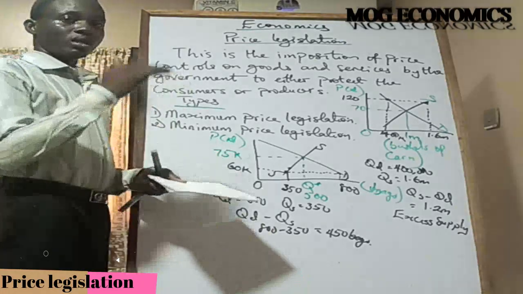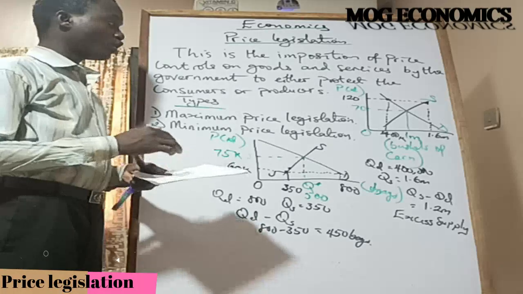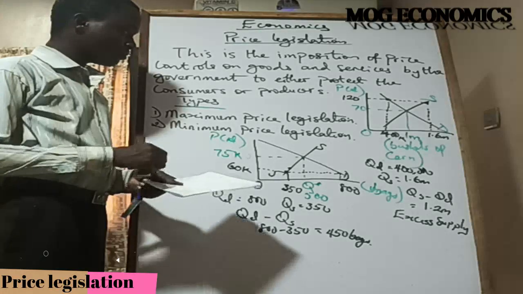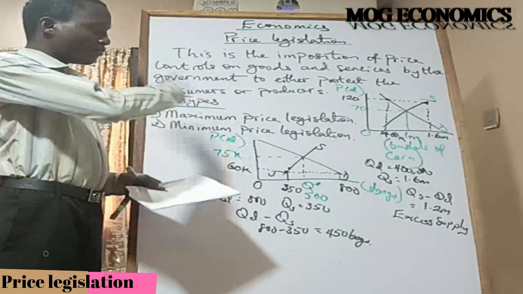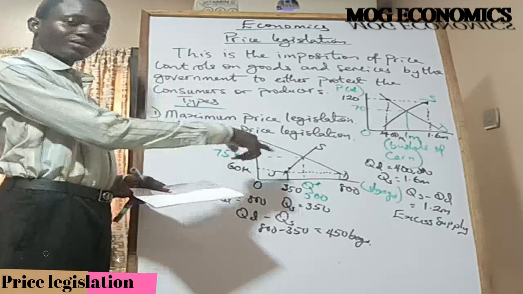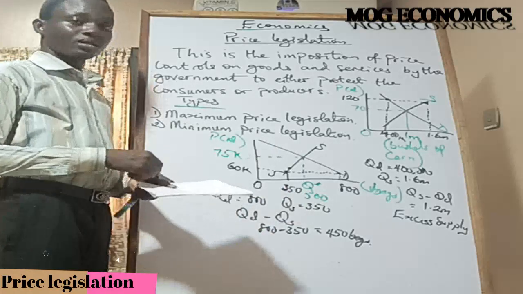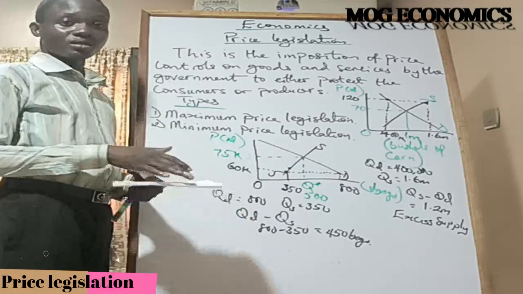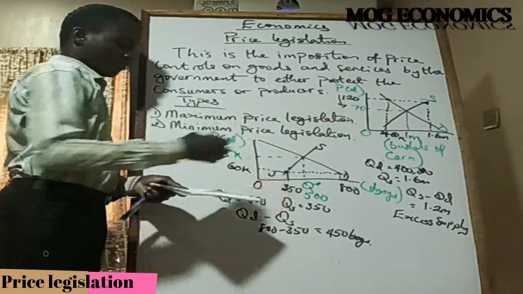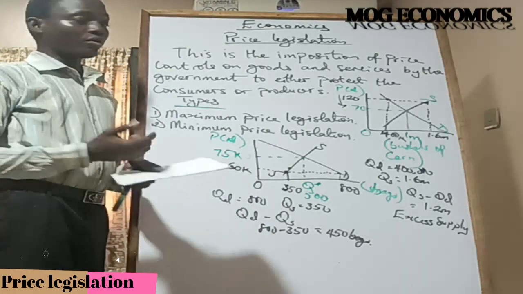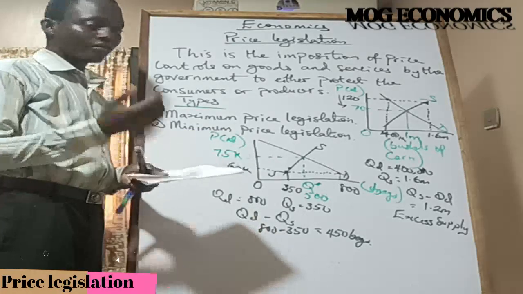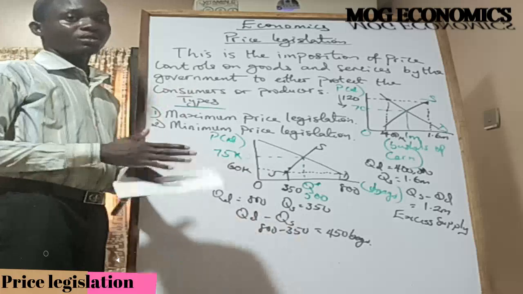So at the end of the day, it causes wastage because agricultural products are perishable, right? Like most of them, if not all of them. Talking about crops now. So you have excess supply. At the end of the day, sellers will be forced, when they begin to see that they're having a lot of excess on their hands, to begin to charge lower prices for the product. So even this price will still fall back to 70, the market clearing price. That was not the intention of the government, but by the time these people start seeing that people are not buying what we are selling again, they'll be forced to start to reduce the price. So the policy ends up being defeated.